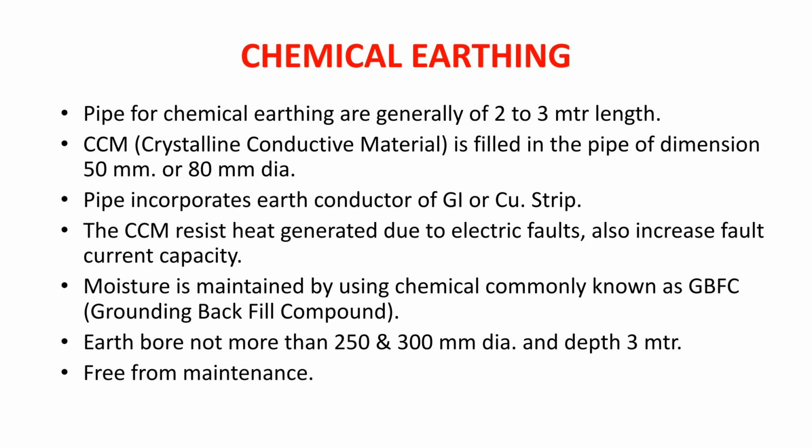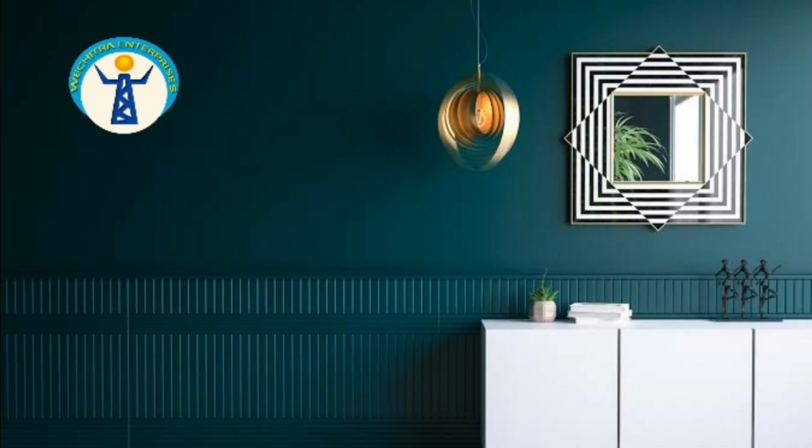But this type of earthing is a little expensive and is used in most of the industries nowadays, as it does not require a large area, as most of the industries do not have a large area with them, and chemical earthing is easy to install, easy to check, easy to connect. So it is the most used earthing practice nowadays.